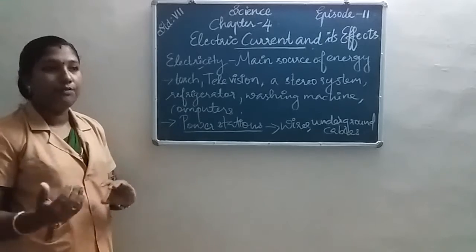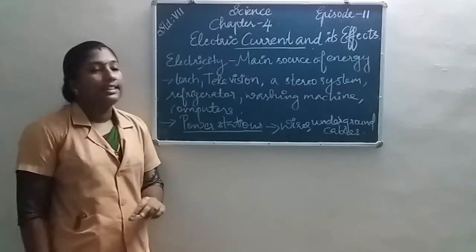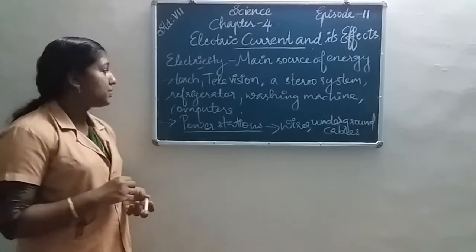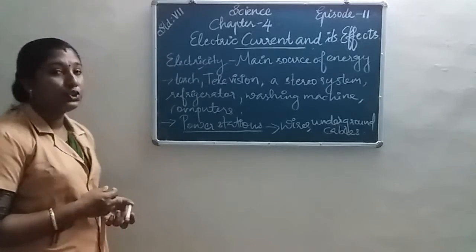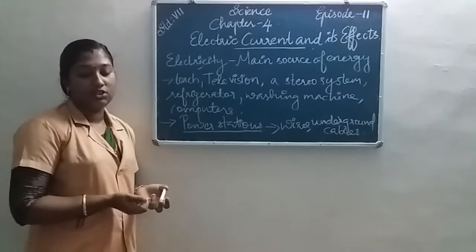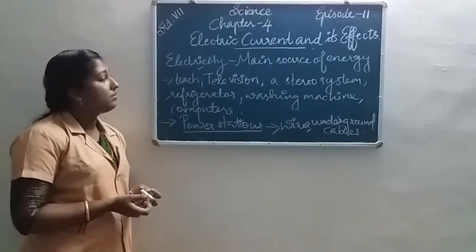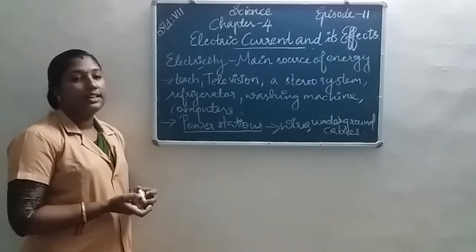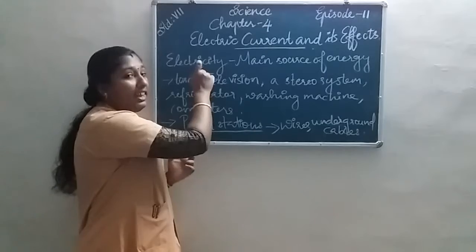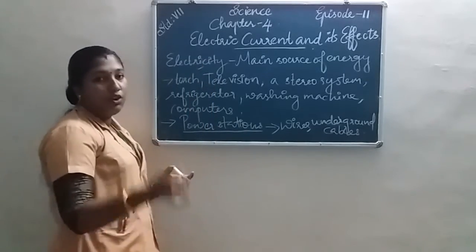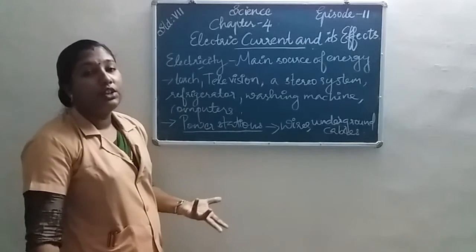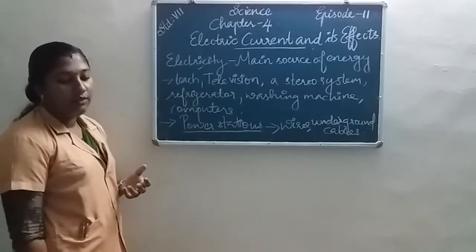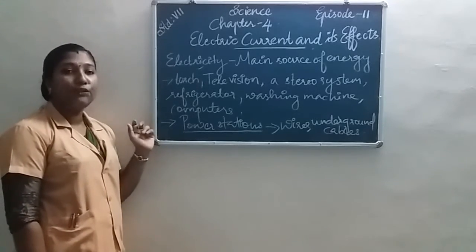Electric current and its effect. We know that electricity is the main source of energy we use. Electricity is used to run many electrical appliances like torch, television, stereo system, refrigerator, washing machine, computers, etc. They are working with the help of electricity. So we cannot think of our life without making use of electricity.